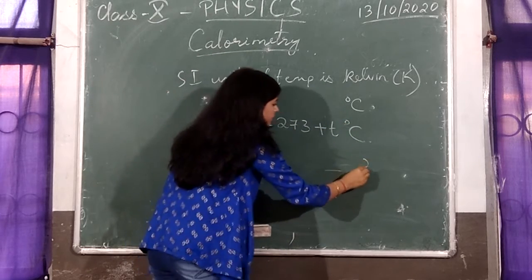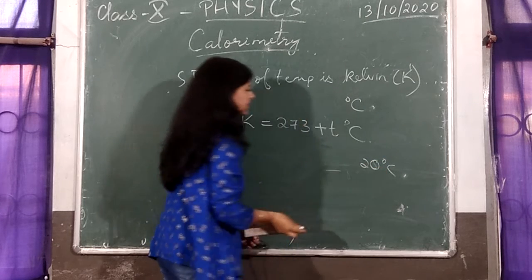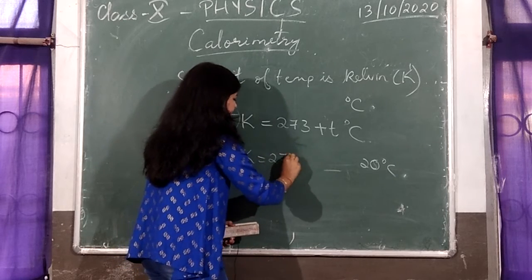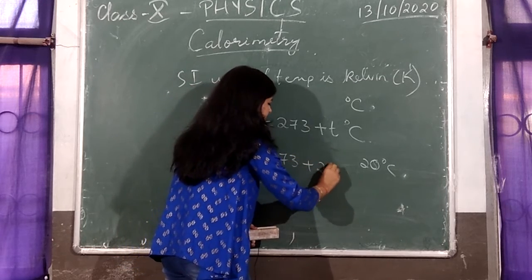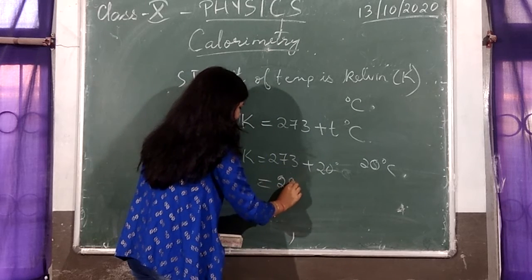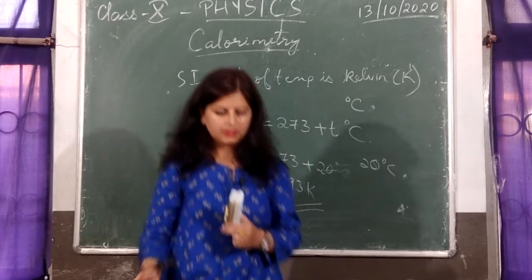Suppose if I give you 20 degrees Celsius and ask you to convert this into Kelvin, your temperature in Kelvin will be 273 plus 20 degrees Celsius, so it will be 293 Kelvin. This is how you convert degrees Celsius into Kelvin.